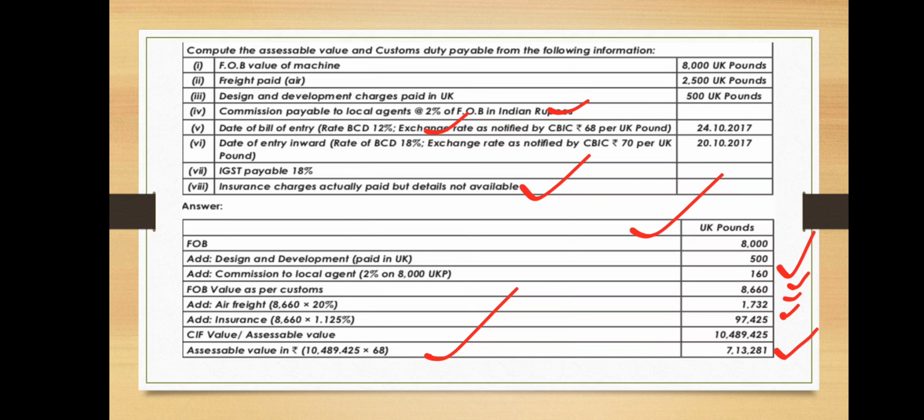Then IGST we need to add on the balance, which is 18% as given. So we will get the total value, and then we need to subtract. This is the calculation we need to do: assessable value, BCD, social welfare charges and IGST. If you add these three, we will get the custom duty payable. Let us see how we need to calculate all those.